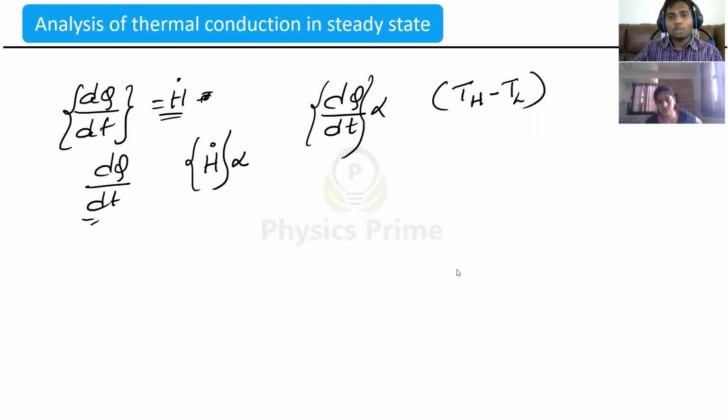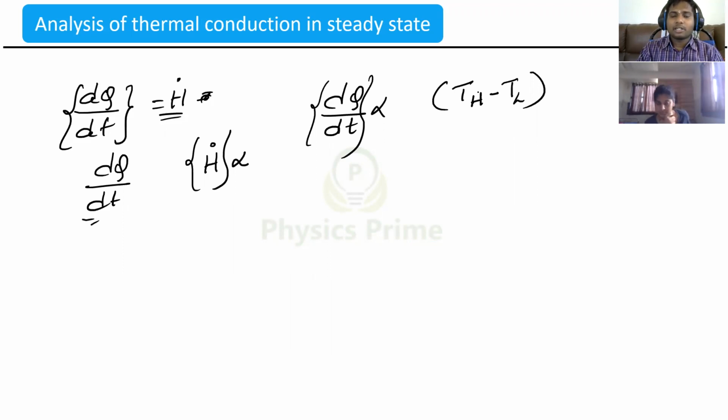Suppose this side the temperature is very low and that side the temperature is very high, then the rate will also be very high, right? Yes, they will attain equilibrium quickly. So look at a very hot cup of tea: if you keep it in a very cold freezer, the tea cools quickly. It transfers quickly because the temperature difference is high, right?